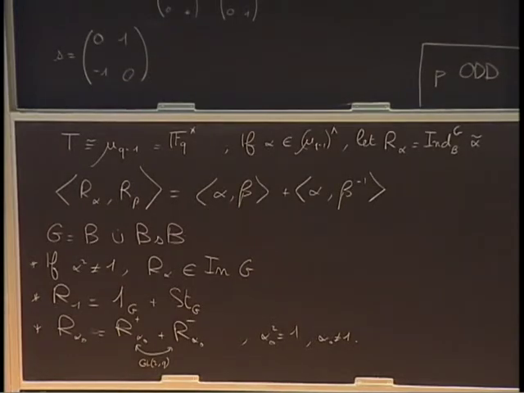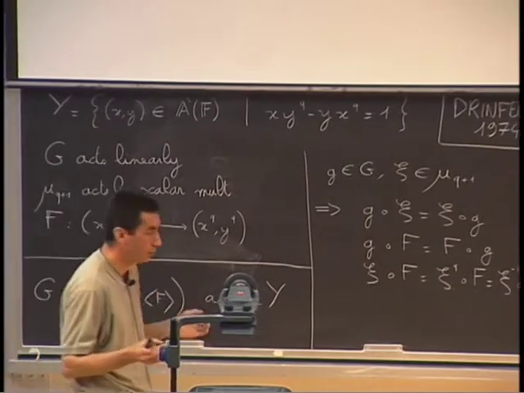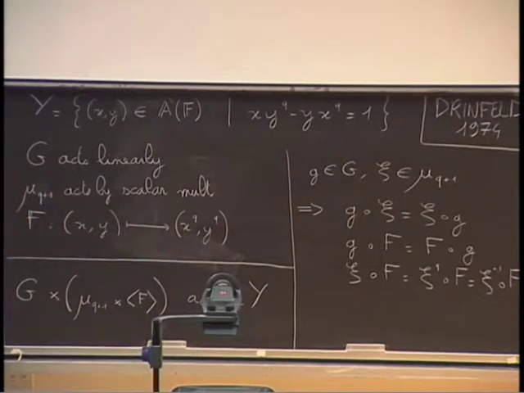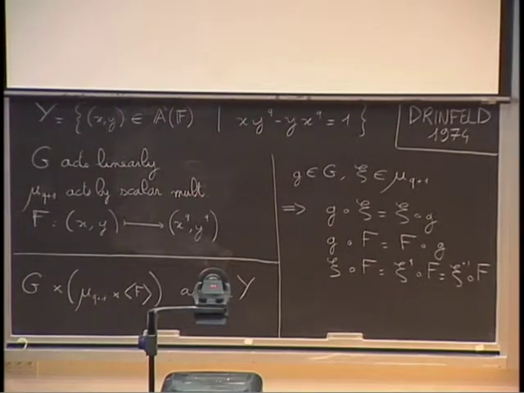Then you can check that SL2(F_q) acts linearly on a two-dimensional vector space. That's easy. But you can check that this equation is stabilized by the action of SL2(F_q). If you change x and y by the linear combination involving a matrix of determinant 1, that's important, then you see that the equation is stabilized.